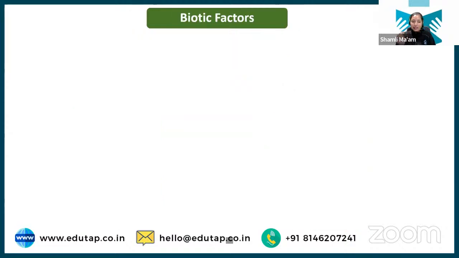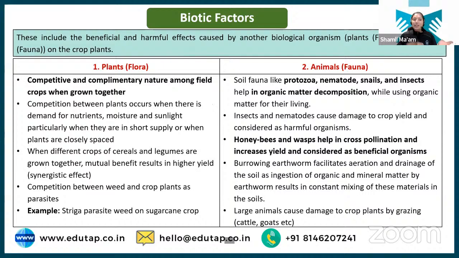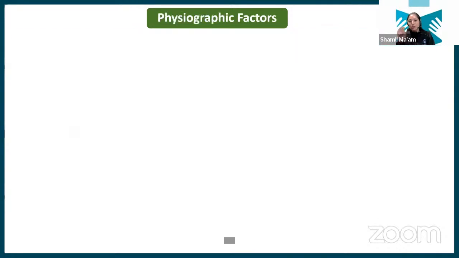Next we have the biotic factor. Biotic factors again are plants and animals, flora and fauna on the soil. Plants also show competitive nature, right? Some plants compete with your crop plants, and some plants also supplement your crop plants. We have already discussed some of this in the special purpose classification. Some animals are helpful in cross pollination or improving the pollination in the crop, and some animals can be harmful because they damage the crop. So these are the effects of biotic plants and animals on crop growth.